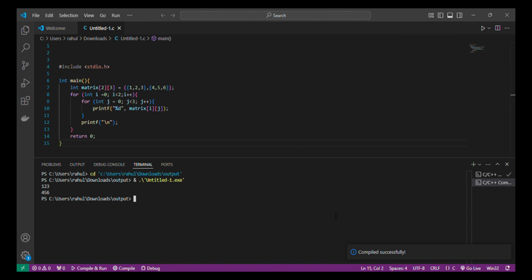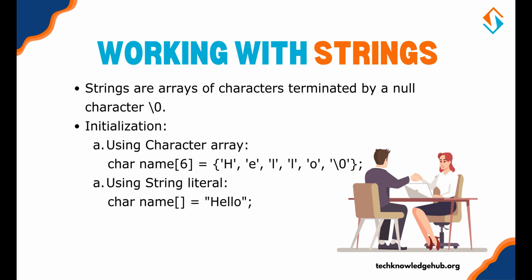In this program, matrix[2][3] represents a 2 cross 3 grid. Nested loops are used to access and print each element. Working with strings. Strings in C are essentially arrays of characters terminated by a null character, \0. Let's look at how to initialize and manipulate strings. String initialization. You can initialize strings in 2 ways. First is using character arrays, and second is using string literals.